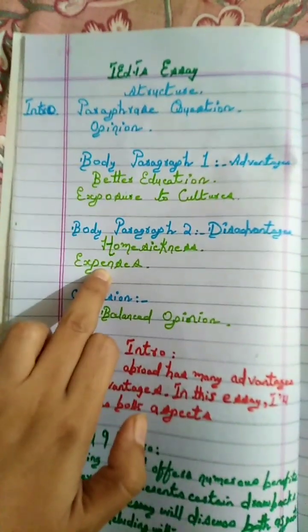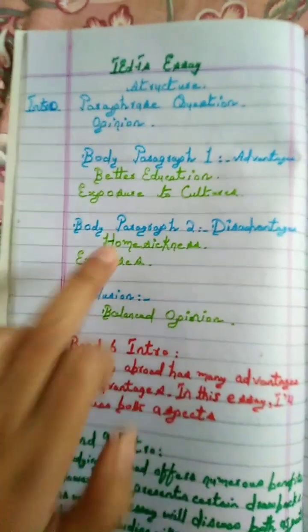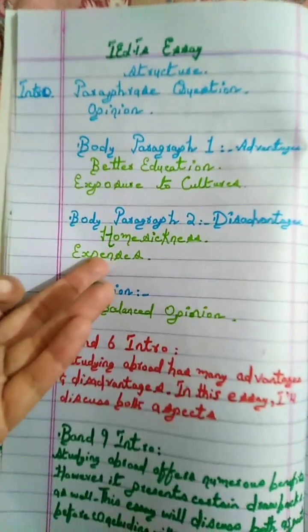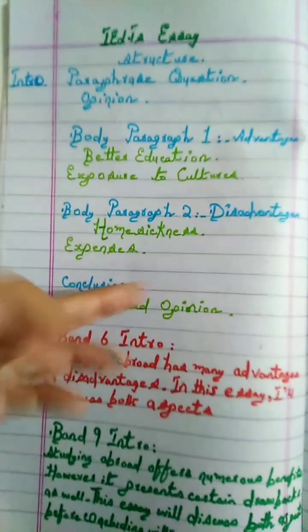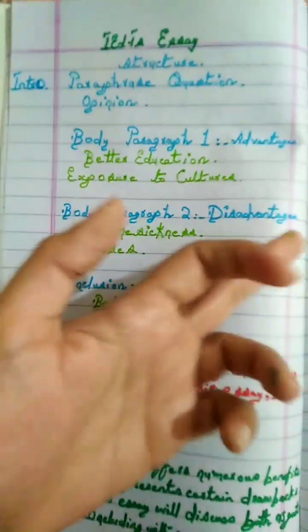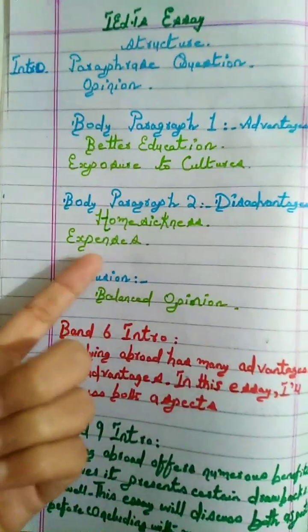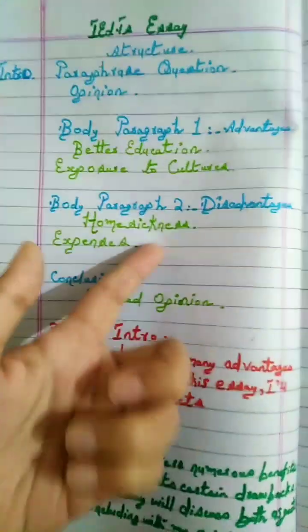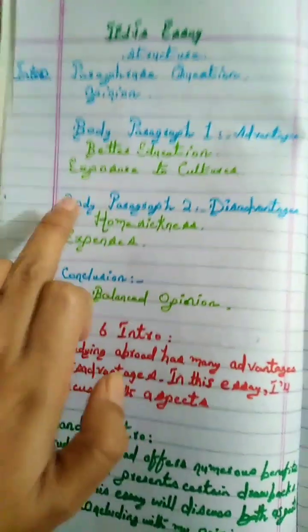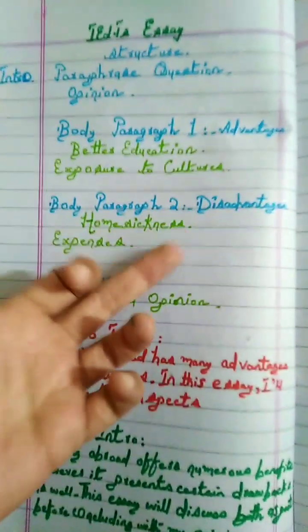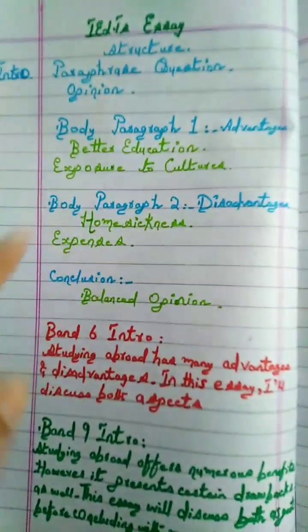Body paragraph 2, what are the disadvantages? We have to write them. Body paragraph 2 has the same structure, that is, give reasons. For the same structure, just give different reasons. The disadvantages are homesickness and expenses: high cost of tuition fees and high cost of living. They are 2 disadvantages. In body paragraph 2, we will write disadvantages. In body paragraph 1, we will write advantages. So advantages and disadvantages we have already written.